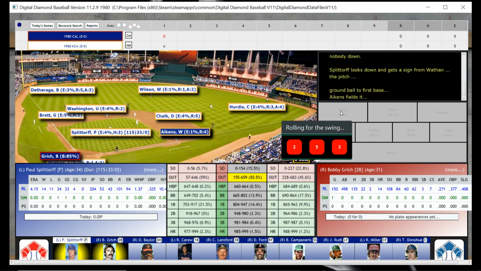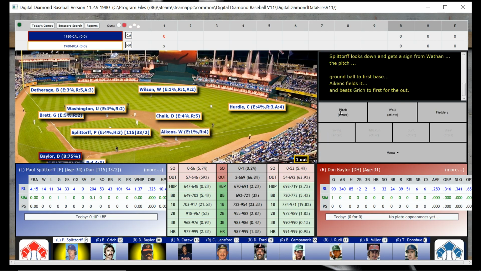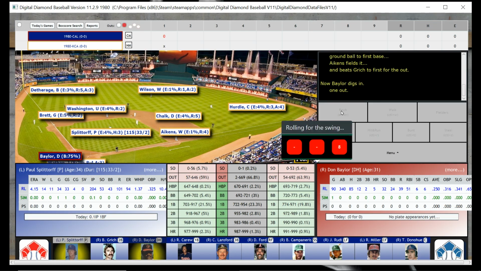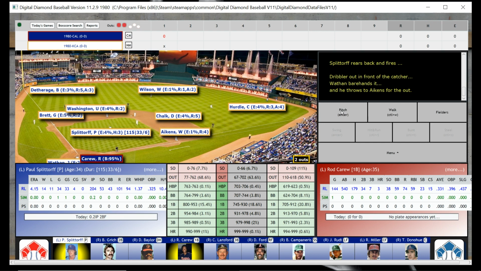So we'll see what this roll comes up as. And he is out. I have to get used to looking at this board and seeing what's going on here. So anyway, we will pitch to Don Baylor. Don Baylor digs in, rolling in the swing, and he is a dribbler out in front of the catcher. Wathen bare hands it, and he throws to Aikens for the out.